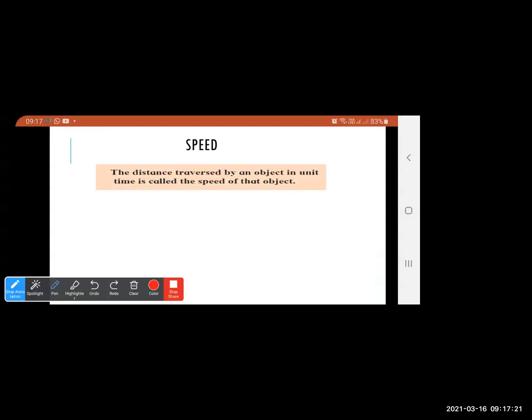So let us know what exactly a speed is first. The distance traversed by an object. Suppose this is an object. The distance traversed by an object in unit time, in a particular time. Now here what we are doing is, we are keeping time fixed. Suppose 60 seconds is the time, and we have to count the speed of the different objects.